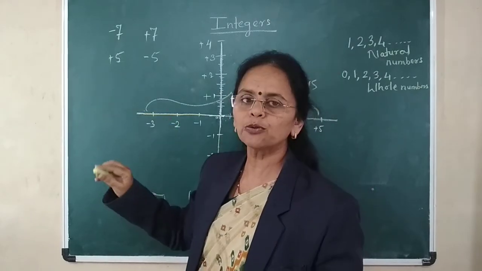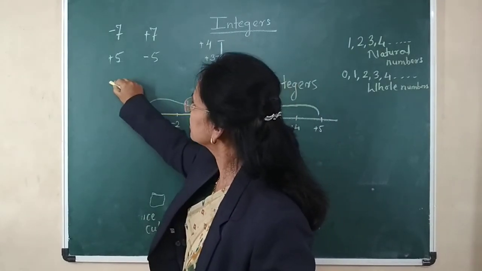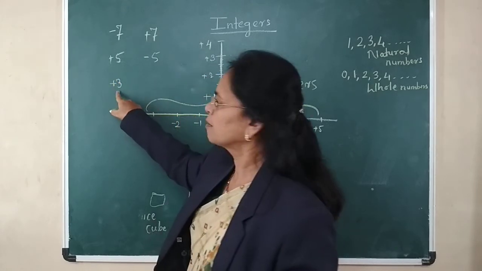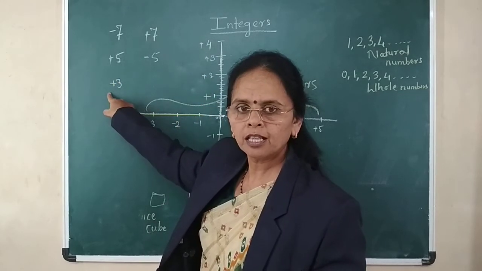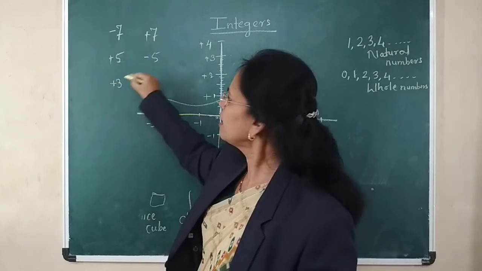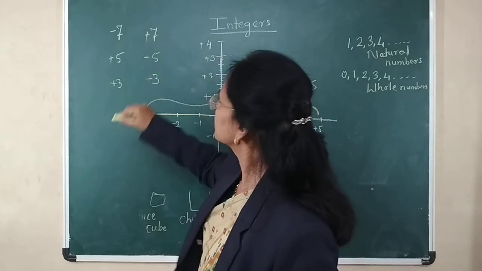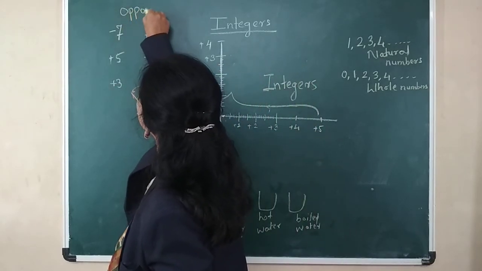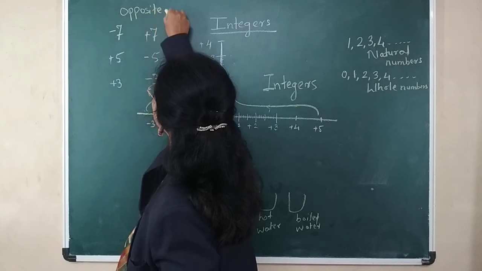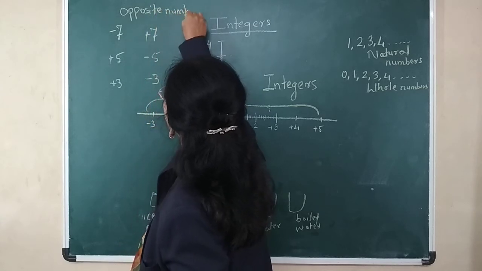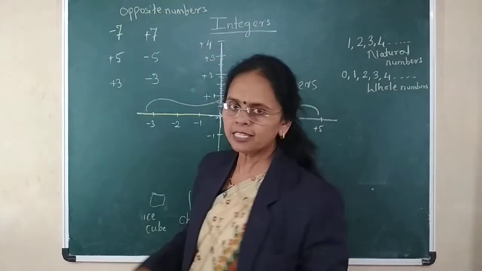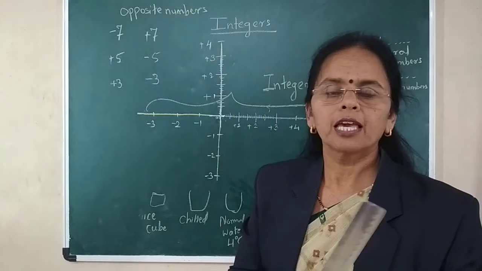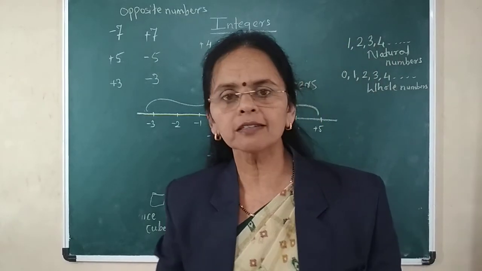If I ask you the opposite of positive 3, the number will be negative 3. See, these are the opposite numbers. Yes? You have understood?